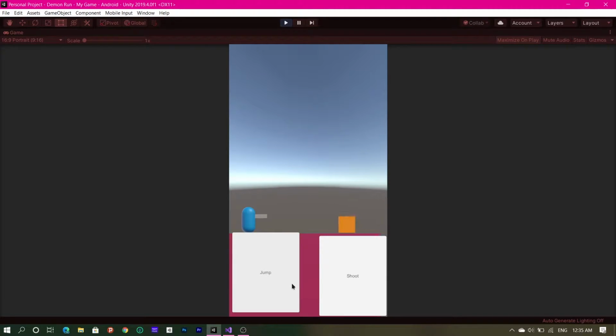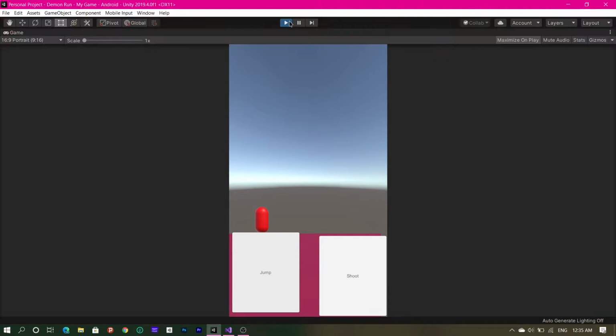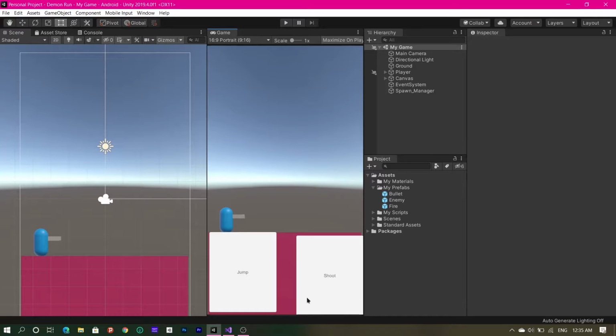What happens if I crash into one? Let's see. And the player dies and it's game over. Okay, this is what I have so far. And let's take a look at the code.